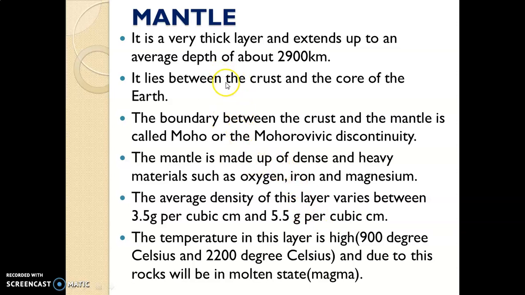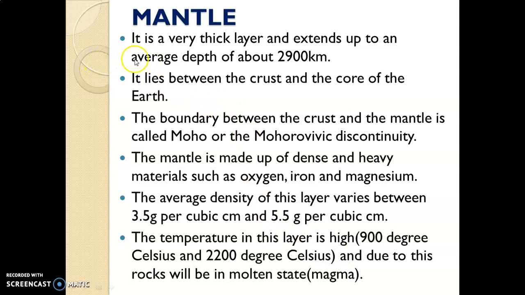It means as we go in the interior, the density will increase. Next, as we know, if we move toward the interior, as the depth increases, temperature also increases. So the temperature of this layer is high. What is the temperature in this layer? 900 degrees Celsius till 2200 degrees Celsius.